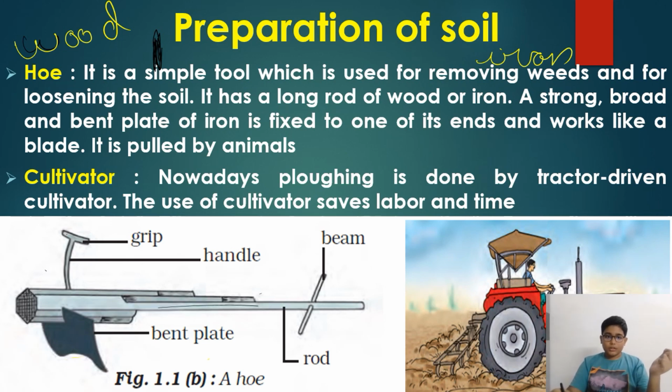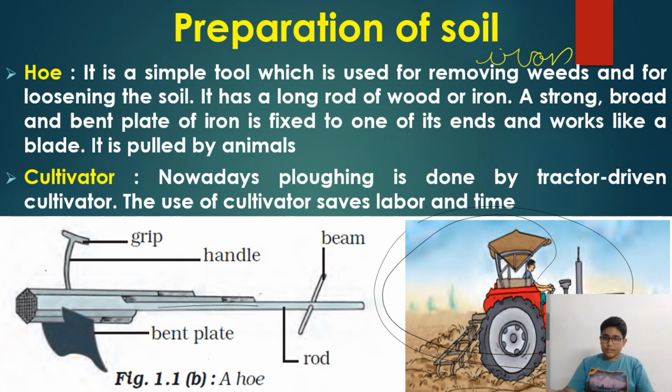Okay, now is cultivator. So cultivator is a modern method. This whole thing is known as cultivator, and this cultivator is attached to the tractor. This cultivator is the whole part, the tractor plus this down blades part.